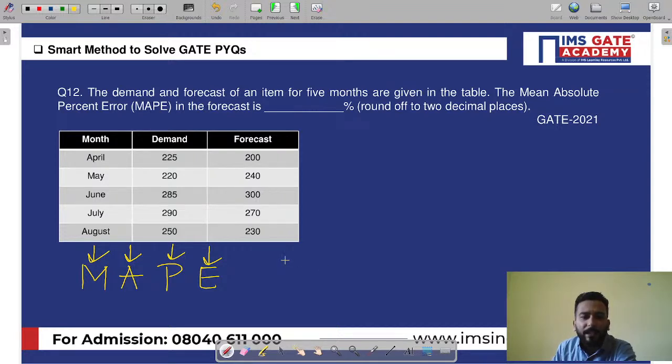What is error? Error is D minus F. What is percentage error? D minus F by D into 100.